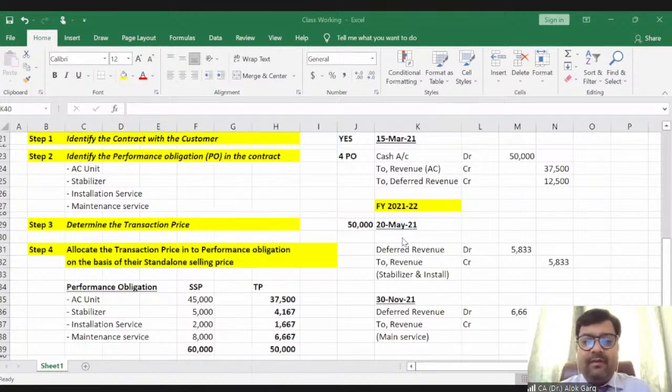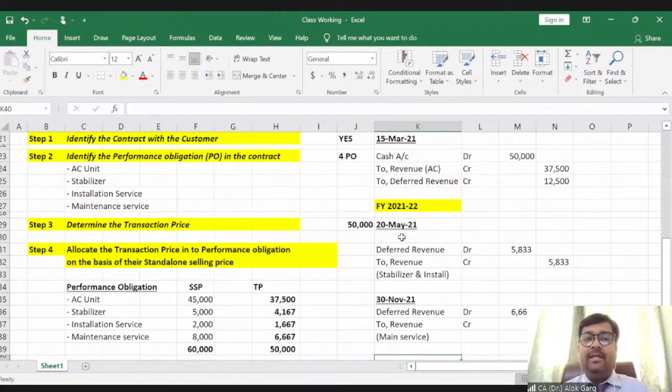Mansi has briefed these 5 steps very beautifully. Mansi has told, sir, first we need to identify the contract. Then what is there in the contract? Very good. What is there in the contract means what are the performance obligations? What needs to be delivered by the seller, by the dealer? Then at what price?